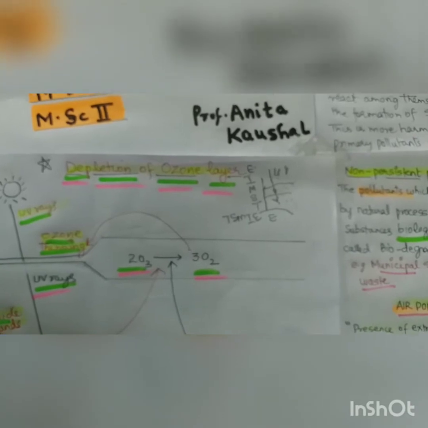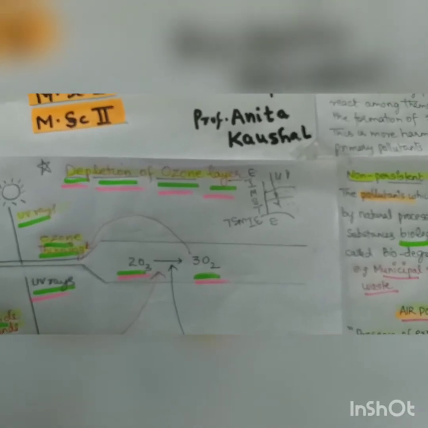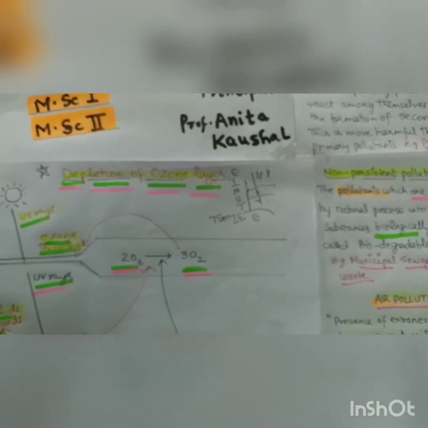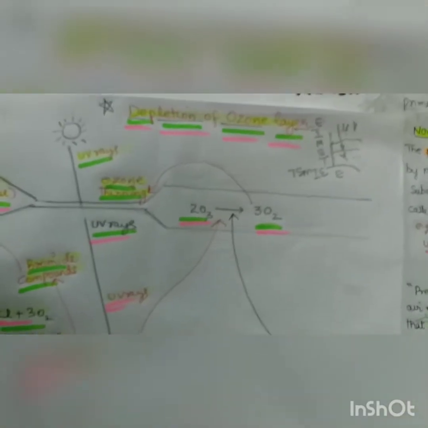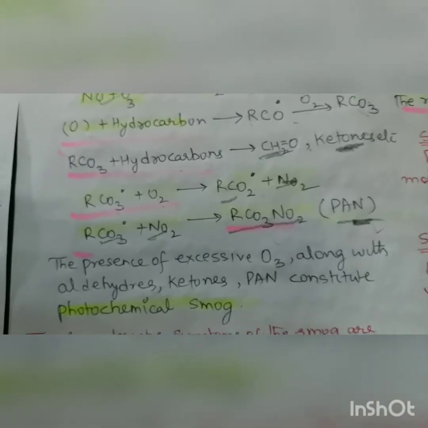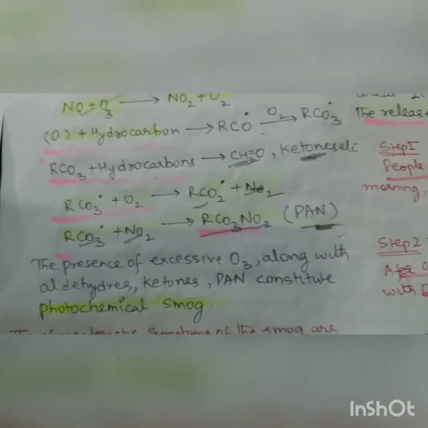It is also found in the troposphere in very low concentration, 0.01 mg per kg of air, but I already told you in the troposphere it acts as a pollutant because it combines with hydrocarbons and aldehydes, and forms a structure called PAN.